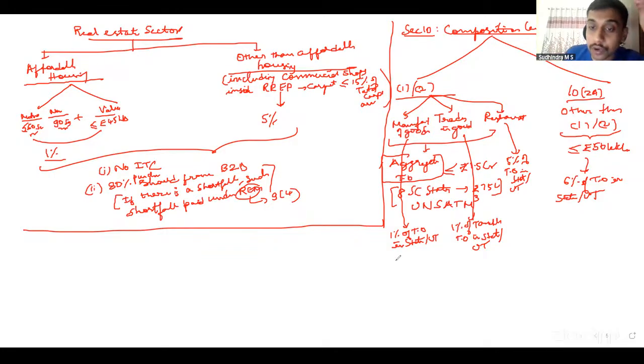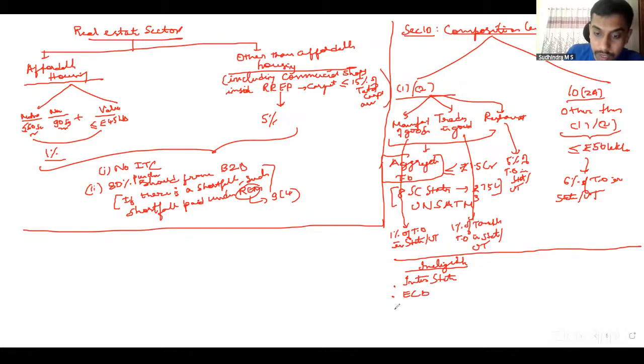Yes. We also discussed about ineligible cases, which are more or less common for both. Ineligible cases, that is, even if your turnover is within the limit, you are ineligible. We have interstate supplies. If you are making interstate supplies, you are an e-commerce operator, supplying through e-commerce operator, manufacturer of some notified items, fly ash bricks, ice creams, pan masala, all those things. Then CTP, NRTP, and additionally for 10.1 and 10.2, supplier of service. Whereas for 10.2A, we don't have the last point. These points as it is come under ineligibility.